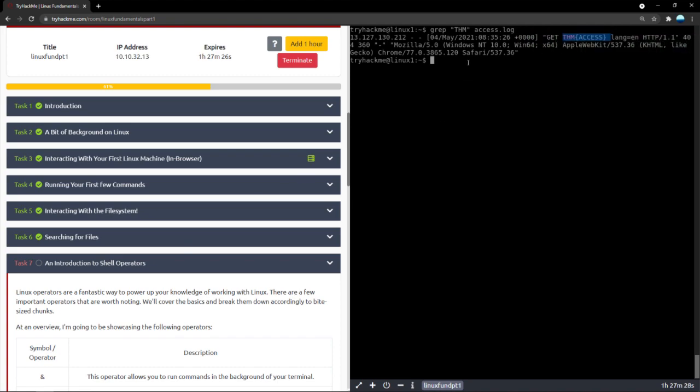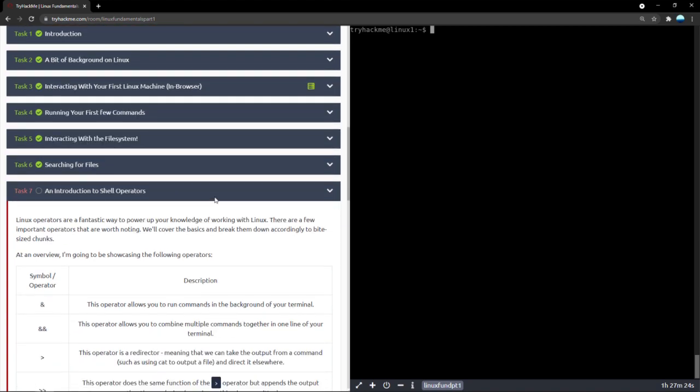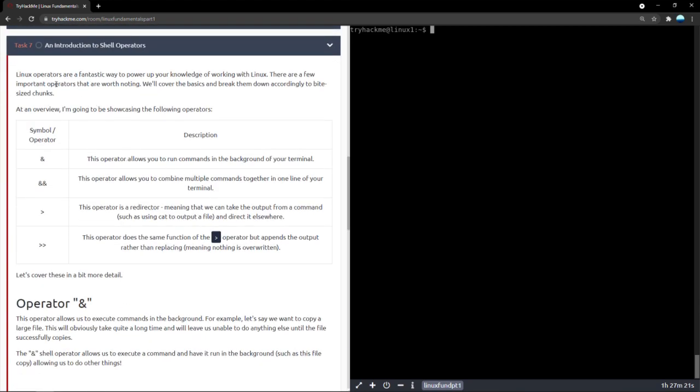Let me just clear the screen for you on the top. Now we're also looking at using this terminal to do some simple evaluations for us. Sometimes you'll have to run multiple commands.